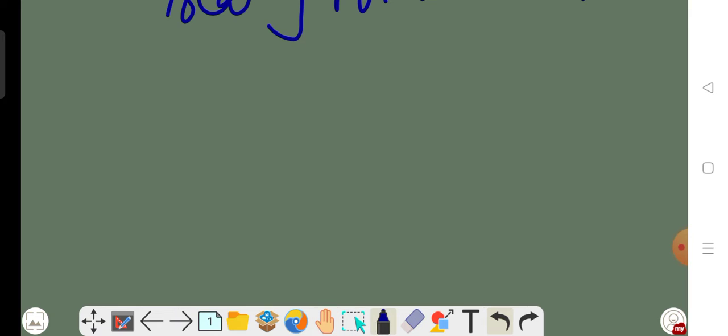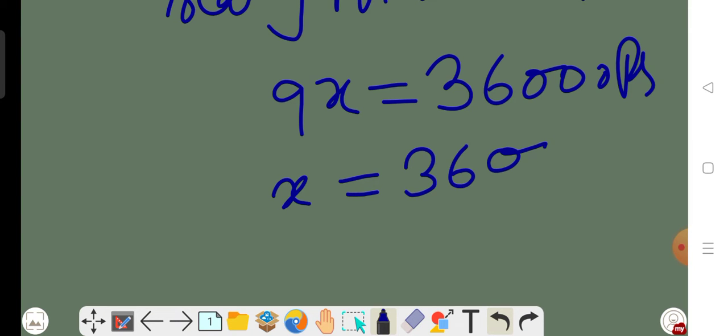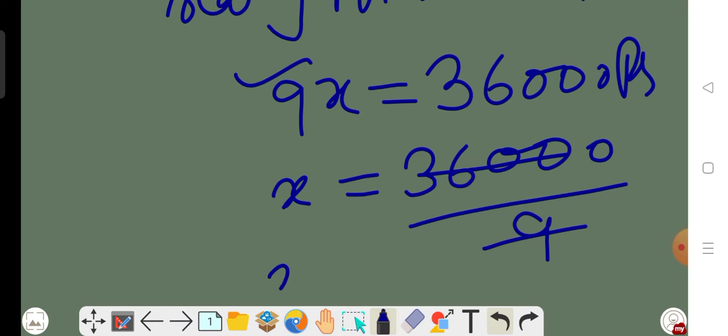So from here, the salary of Mr. Gupta is given as 36,000. So 9x must be equal to 36,000 rupees. From here we can find the value of x by dividing both sides by 9. It will become x equals 36,000 divided by 9. After division the value of x will be 4,000.